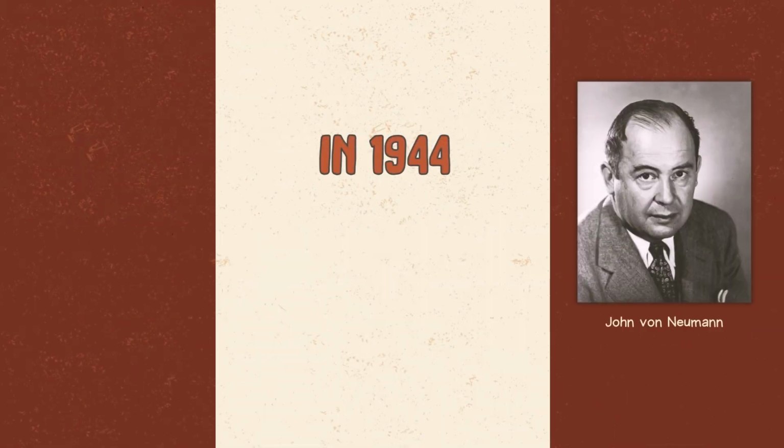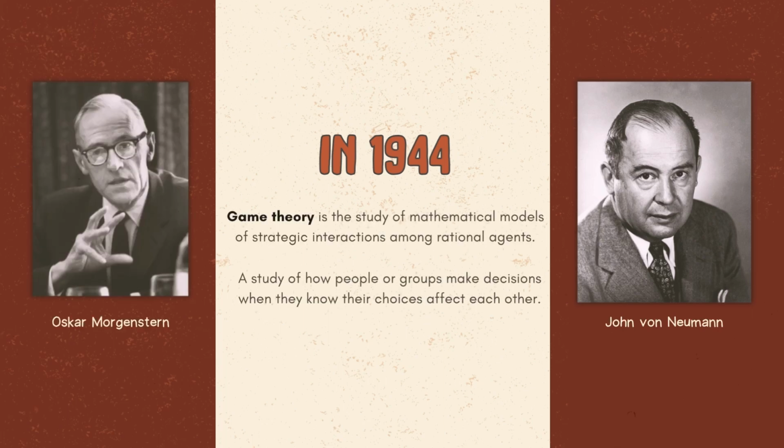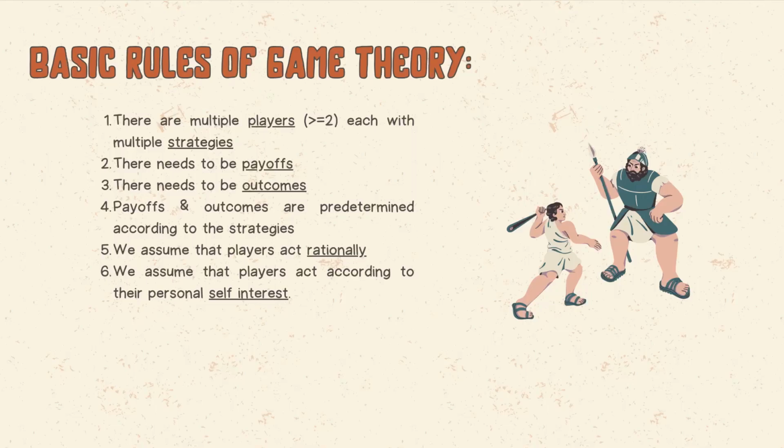First pioneered by mathematician John von Neumann and economist Oskar Morgenstern in 1944, game theory is the study of mathematical models of strategic interactions among rational agents. Simply said, it's a way of studying how people or groups make decisions when they know their choices affect each other. Here are the basic rules of game theory.